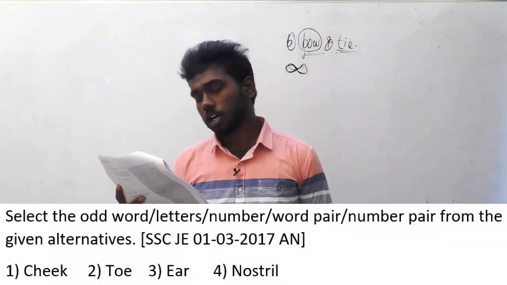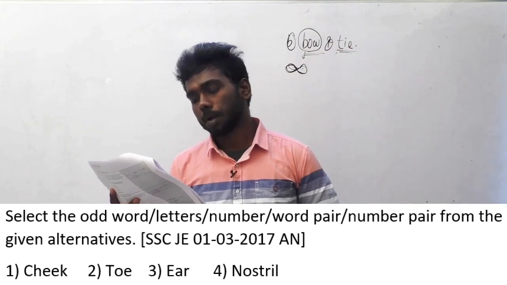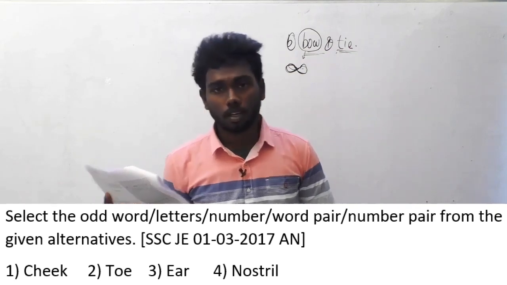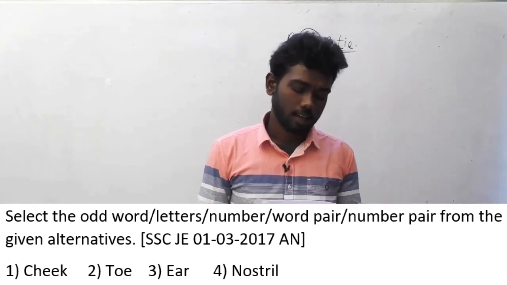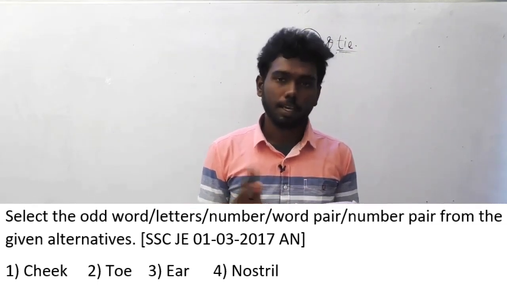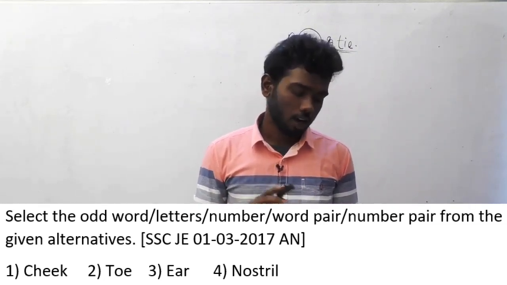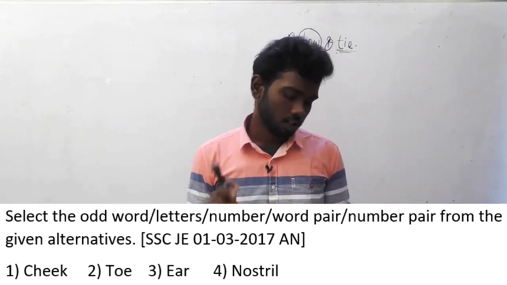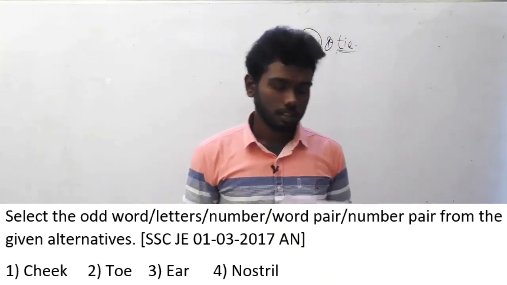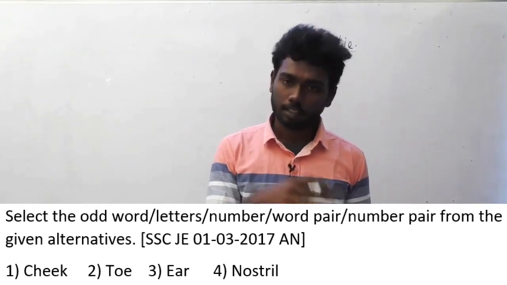This question is asked in 1 March 17 afternoon batch. Select the odd word or letters or number or word pair or number pair from the given alternatives. It's the question. Option A, cheek. Option B, toe. Option C, ear. Option D, nostril.